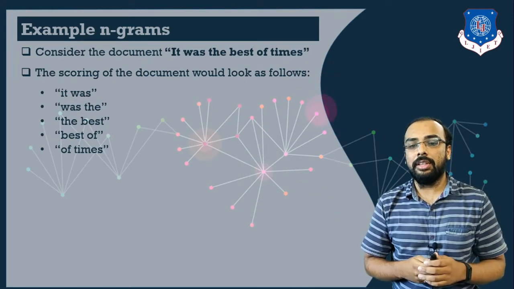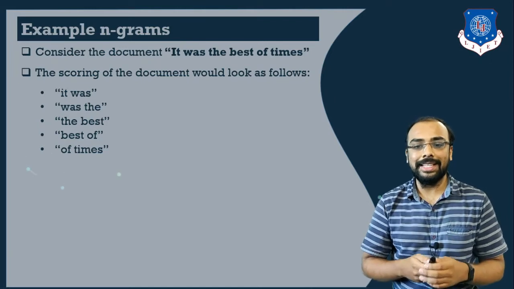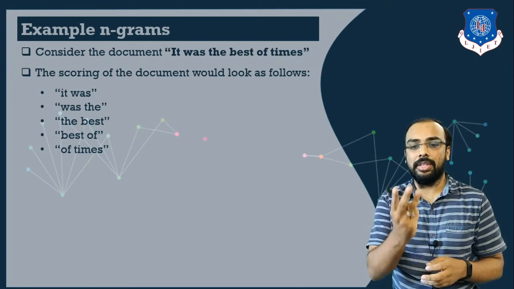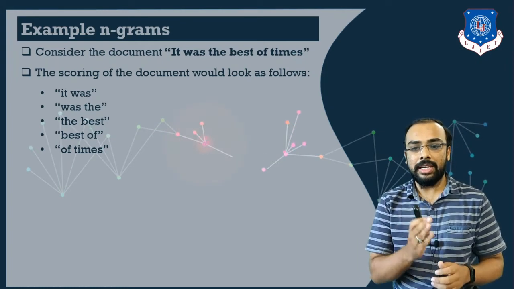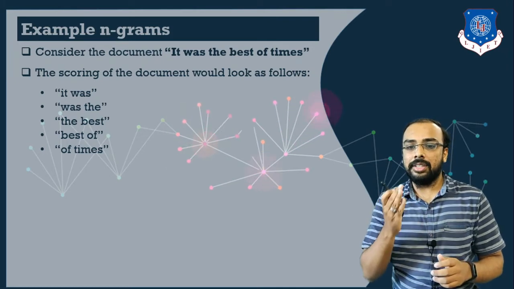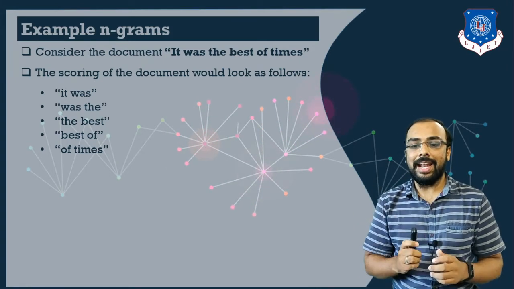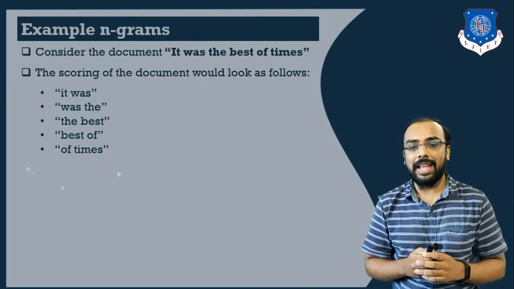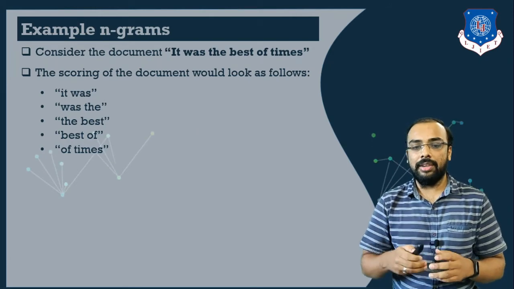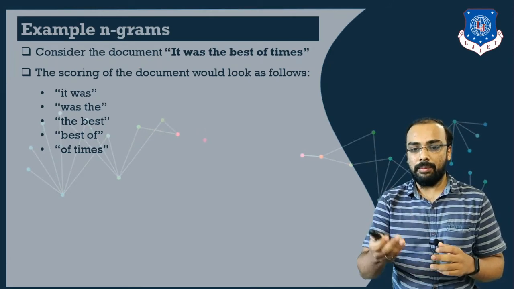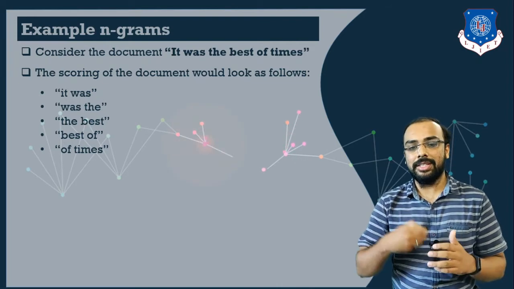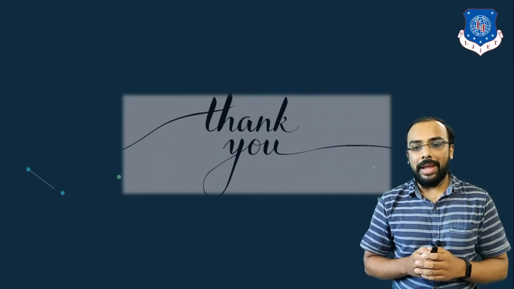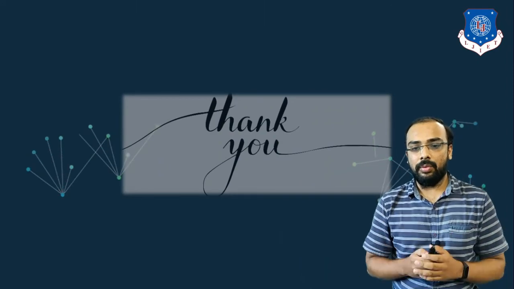Similarly, you can work with this document using n equal to 3, that is triplets. In this case, how will it work? It will take 3 words in a sequence. First it will take it was the, then it will consider was the best, then the best of, and at the end best of times. So this is how you can work with n grams considering the value of n. If I consider 2, it is known as 2 gram model. If I consider 3, it is known as 3 gram. It is all about working with the bag of words model and how you can work with the n gram model.